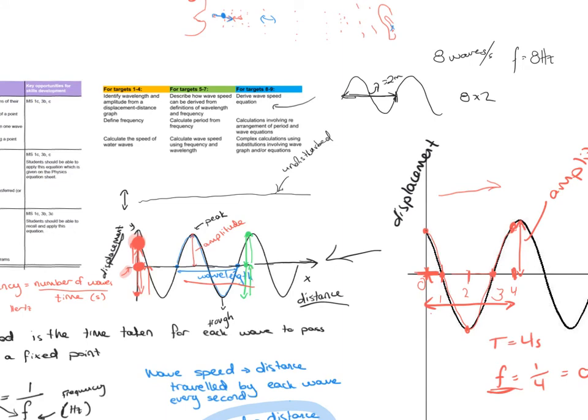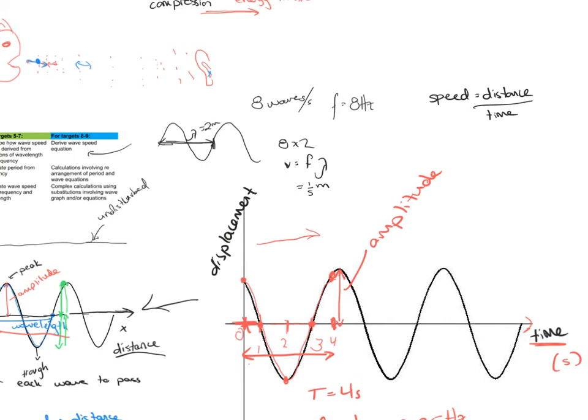2. Now, also, if you pay attention to the units, wavelength is in meters and frequency is per second. So meters per second is what you actually end up with here. So if we go back to considering the equation for speed is equal to distance divided by time, in this case we have our wavelength and the number of waves passing a point per second. So we have the wavelength, which is actually the distance of one wave. And then we have the frequency, which is